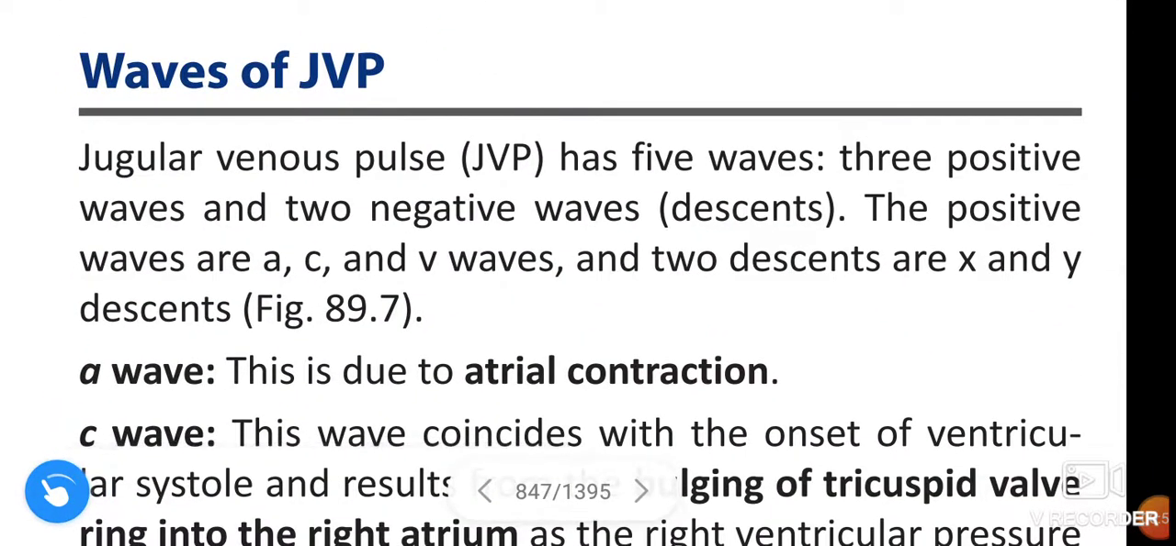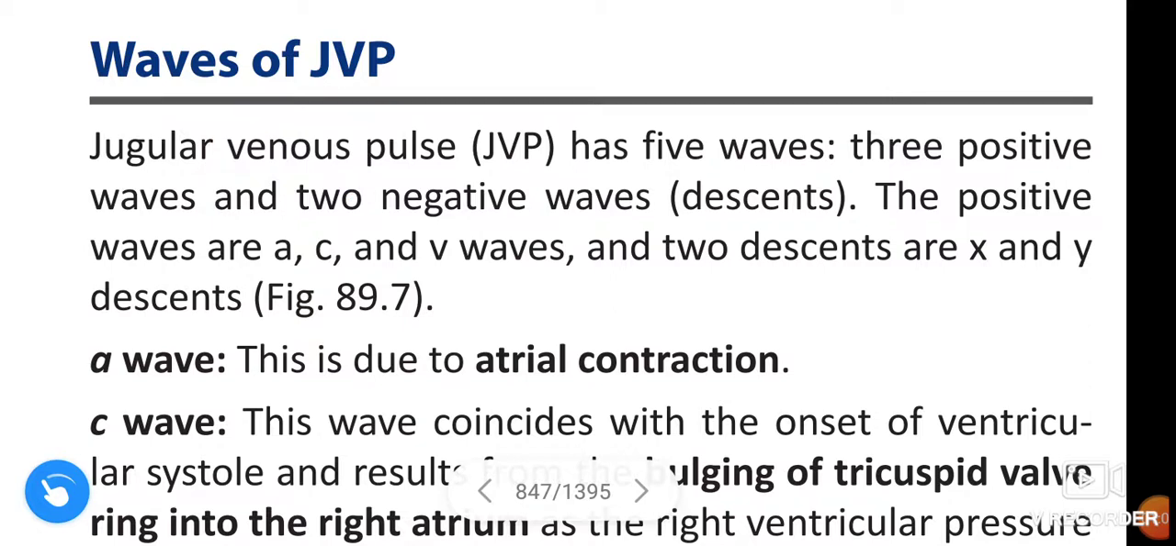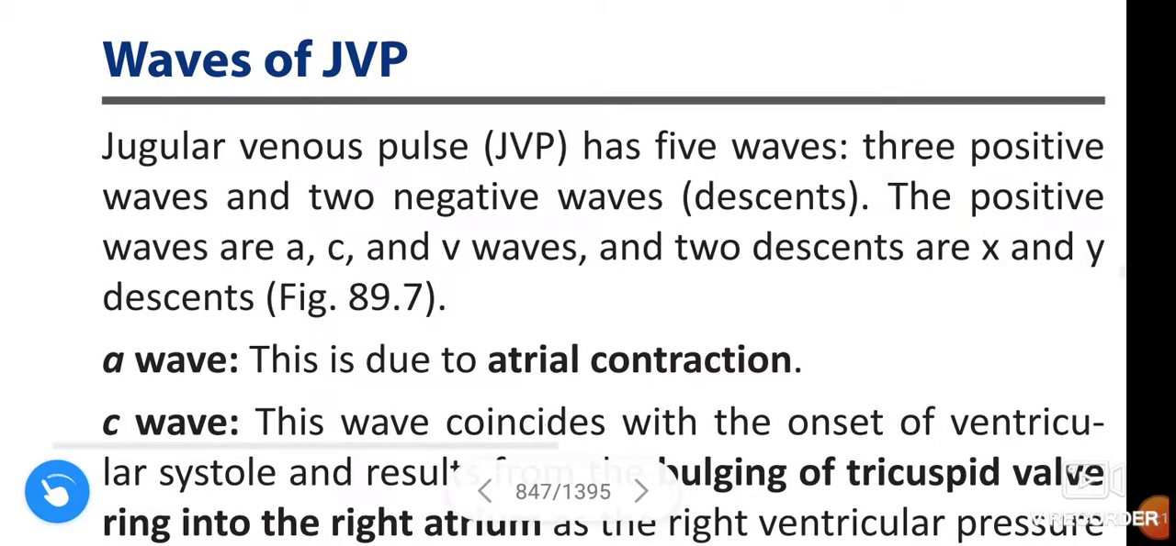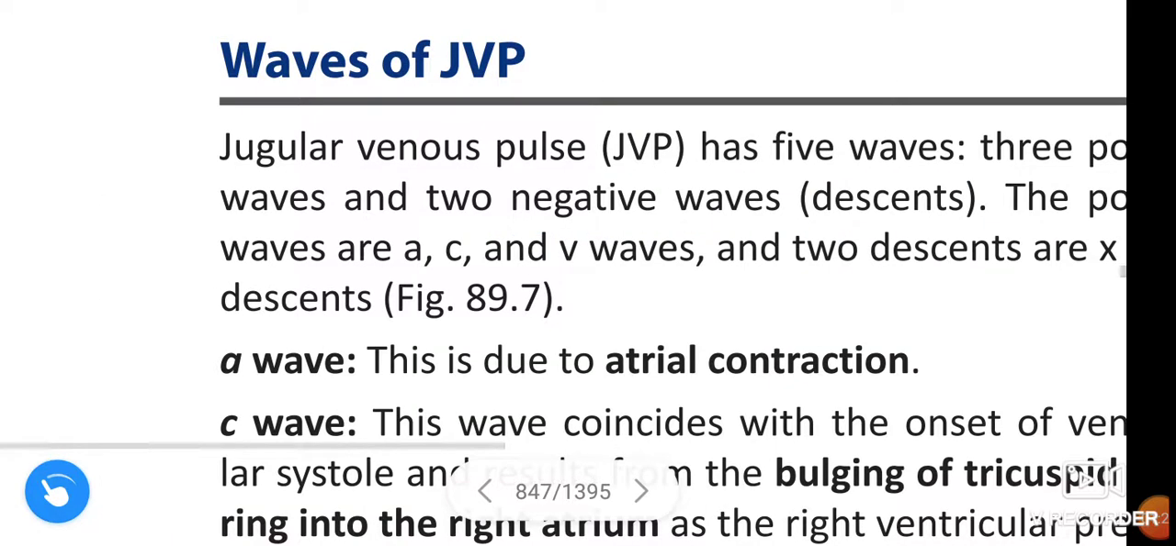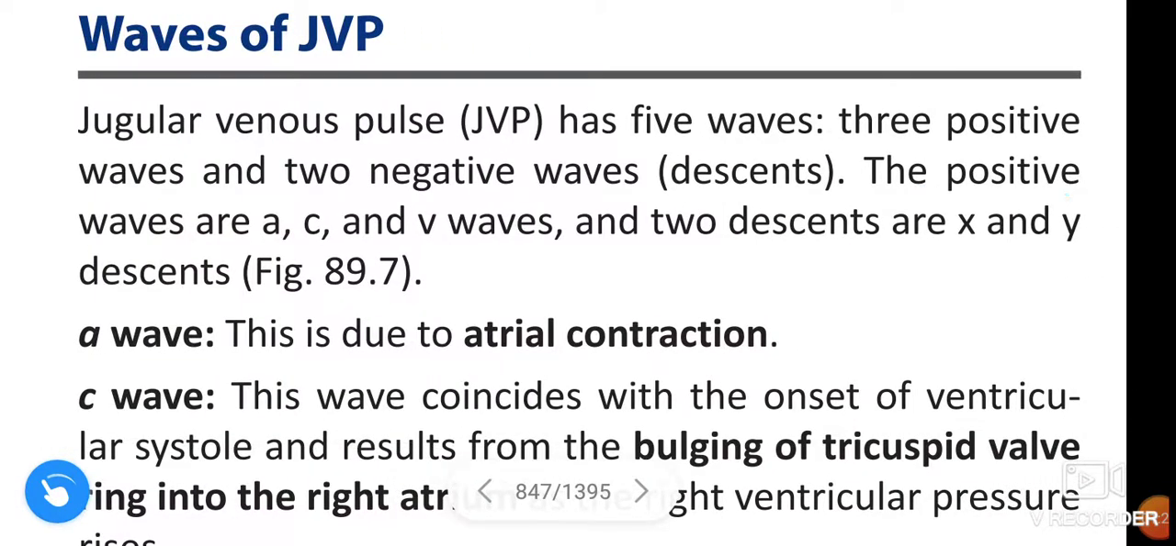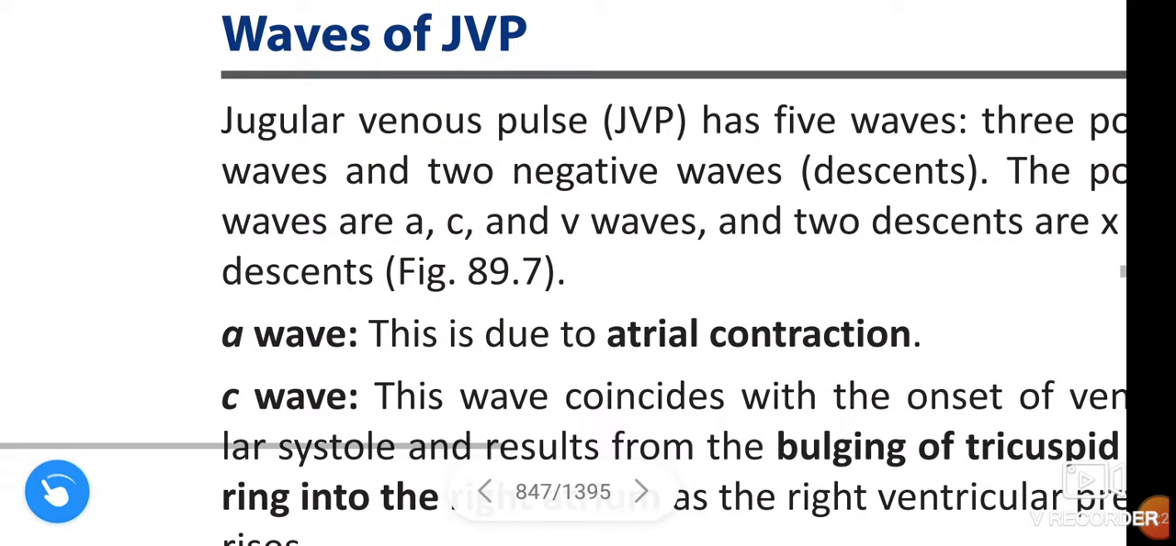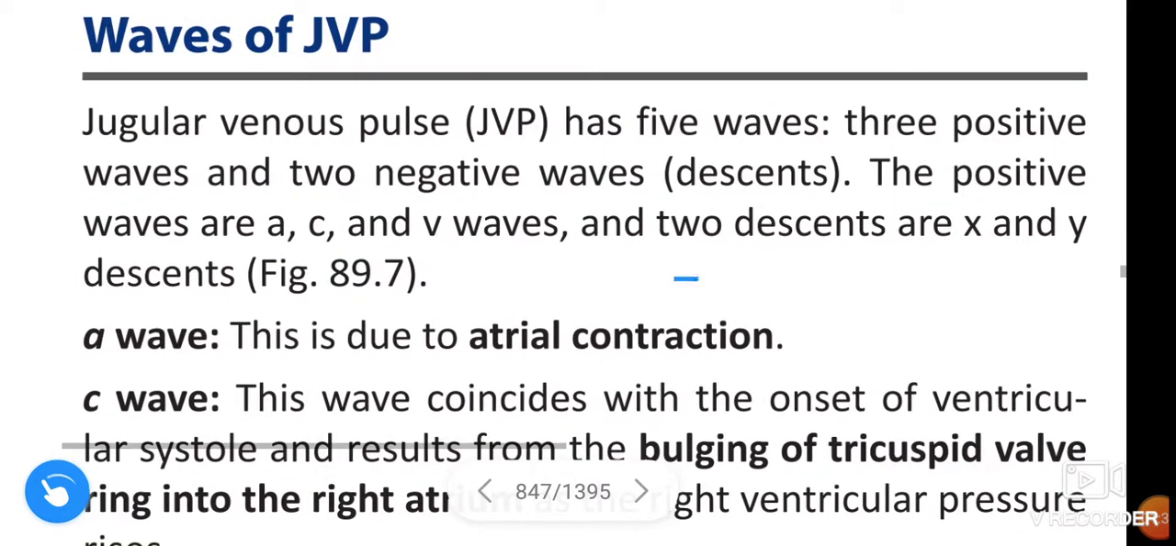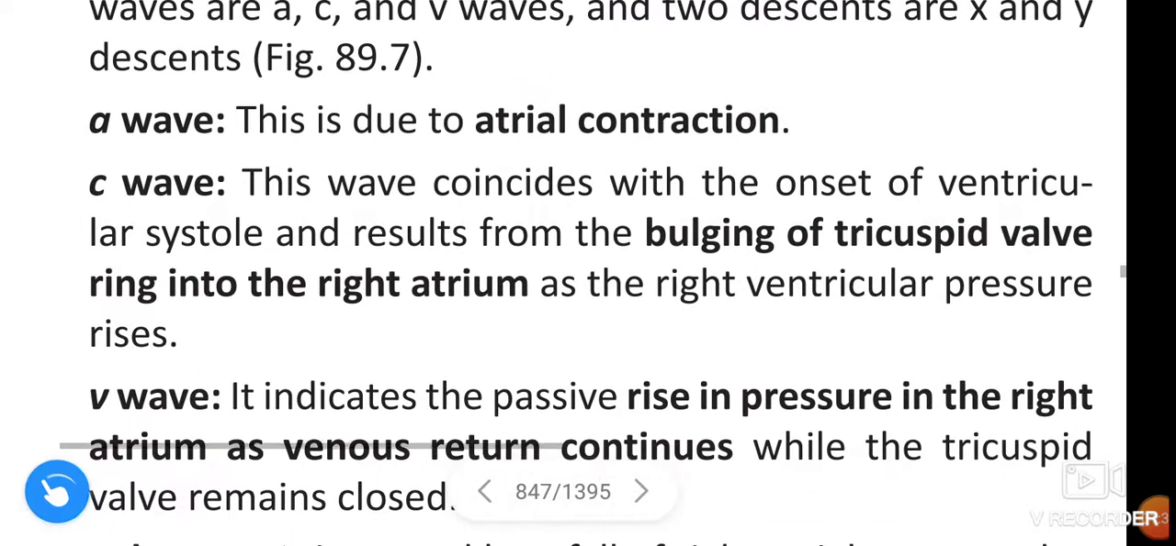Next, waves in jugular venous pulse. The jugular venous pulse has 5 waves: 3 positive waves and 2 negative waves. The negative waves are the descents. The positive waves are the A, C and V waves, and the 2 descents, that means the 2 negative waves, are X and Y.